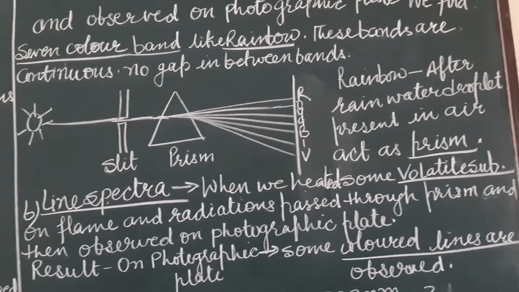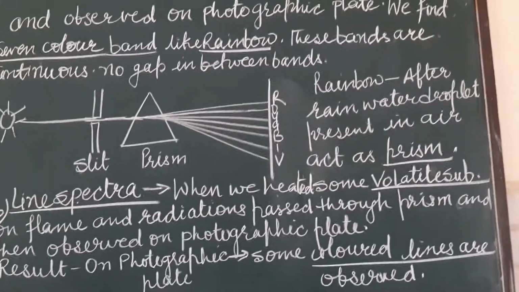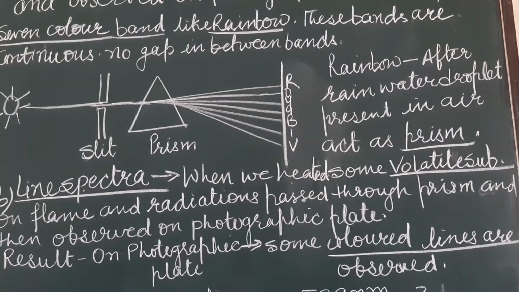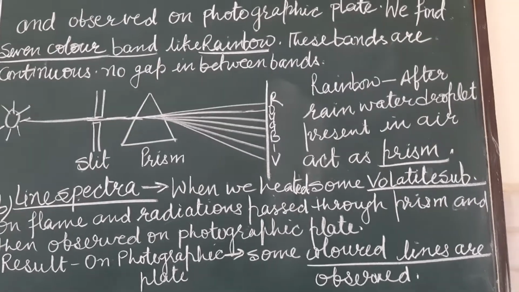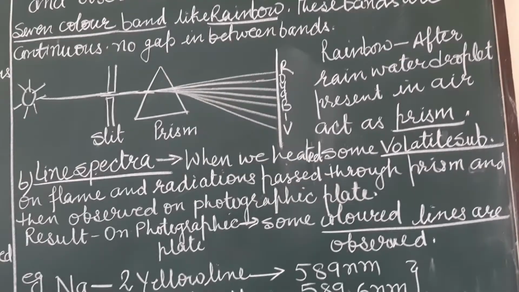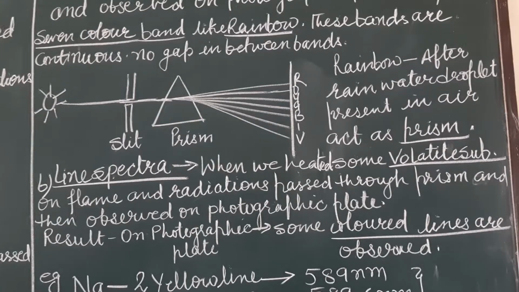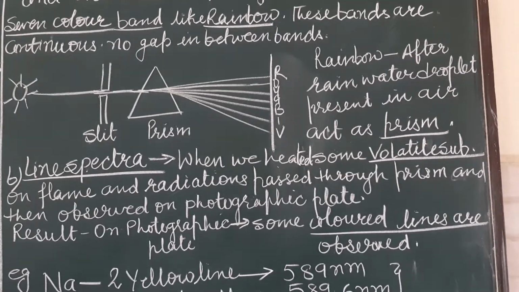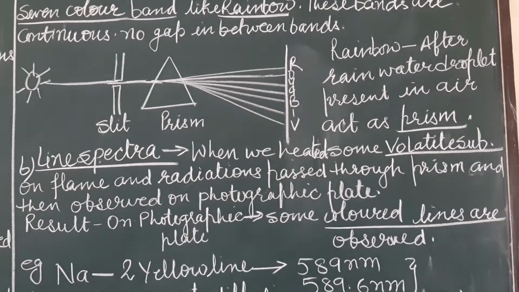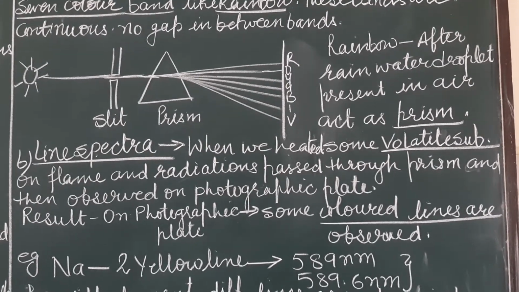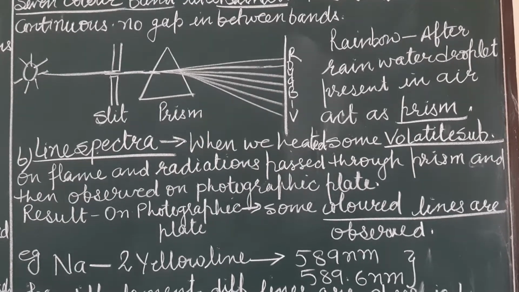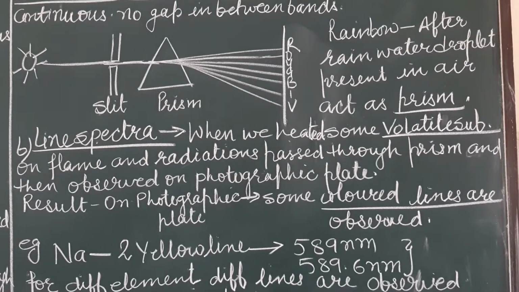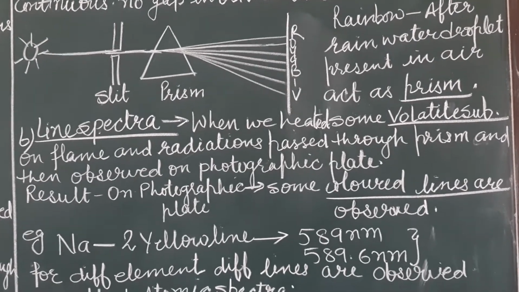Its example which you observe in nature is the rainbow. Now, the question that should arise in your mind is that there is no prism, but in the atmosphere after rain some water droplets remain in the air. These water droplets act as prisms. So when sunlight falls on these water droplets, it shows 7 color bands. This is known as a rainbow, and the color bands show the pattern of VIBGYOR.